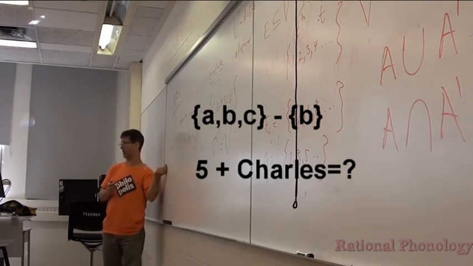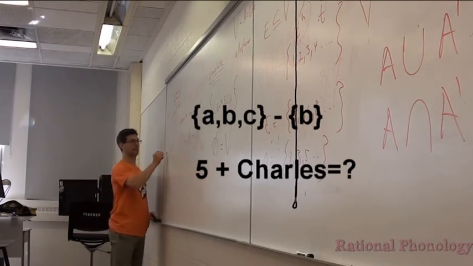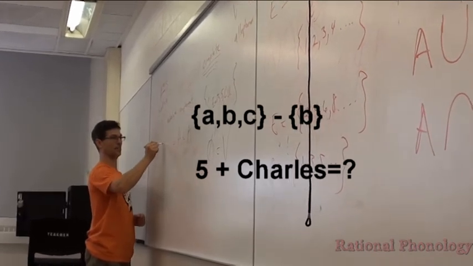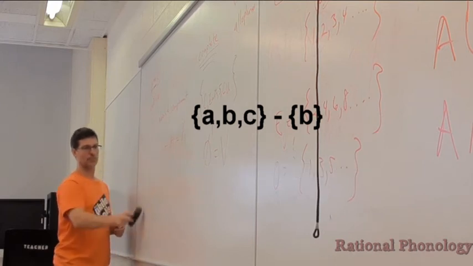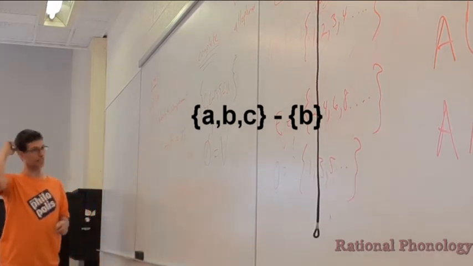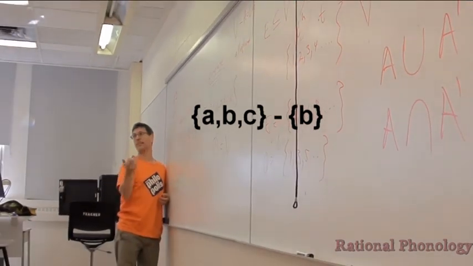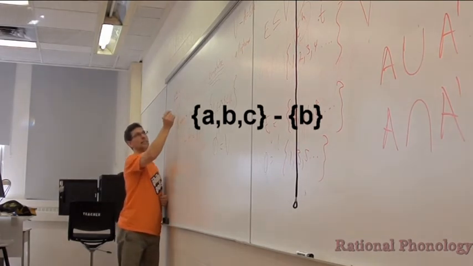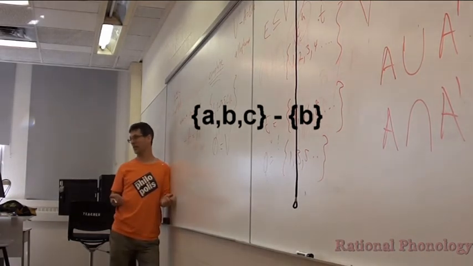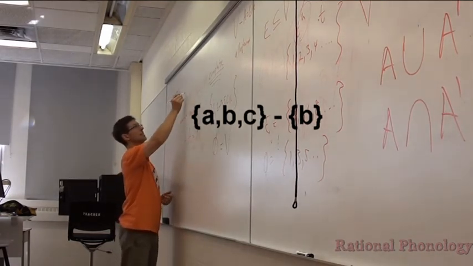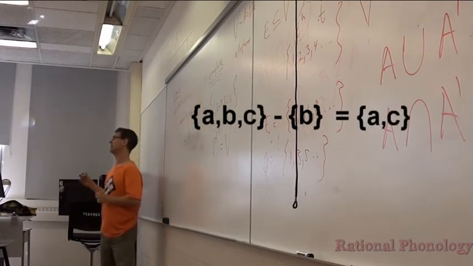Numbers, right? I mean, you might have other things. You might say, like, I don't know. Let's random example. Donna plus Charles equals heart. That's different, right? That's a different plus. But you have to have the right types. When you do your operations, things have to have the right types. Okay? So this is what we have to do. It's the set that contains ABC minus the set that contains just B. Okay? And obviously, this just says take away B from here, and so you're going to get A and C. Okay? That's the easy case.